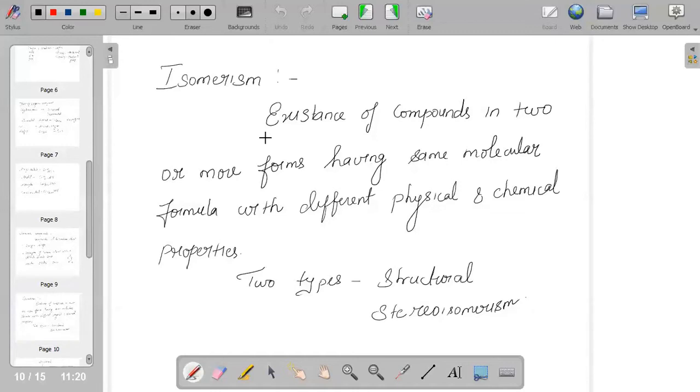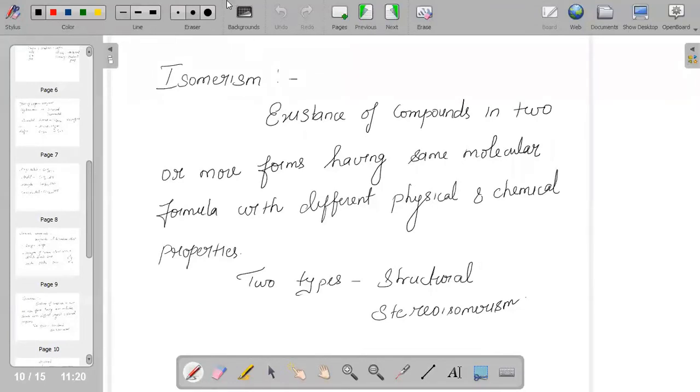Structural isomerism, as the name itself says, differs in arrangement. Hence, we should understand that there is a difference in the arrangement of atoms within the molecule. And stereoisomerism is nothing but a difference in the arrangement of atoms in space.